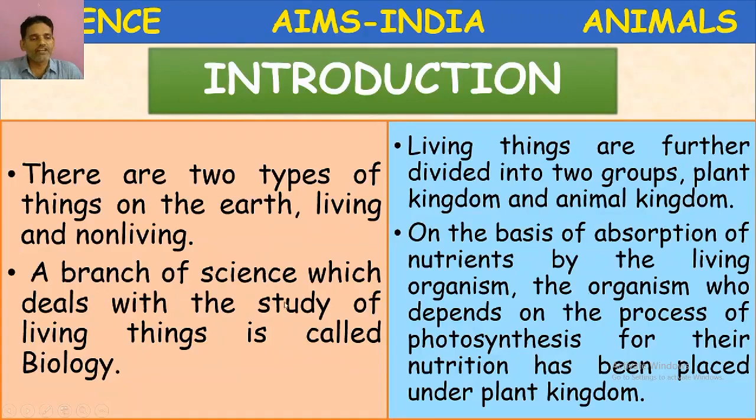Living things are divided into two main categories. What are they? Plants and animals. Plant kingdom and animal kingdom. Then what is the plant kingdom? Plants prepare their own food by a process called photosynthesis, whereas animals cannot prepare their own food.